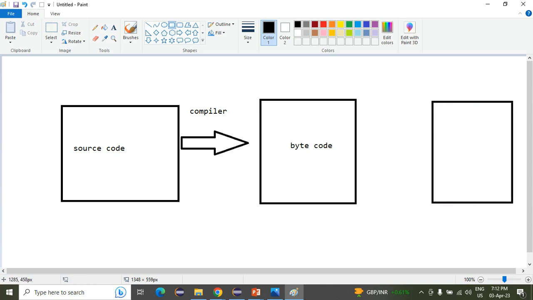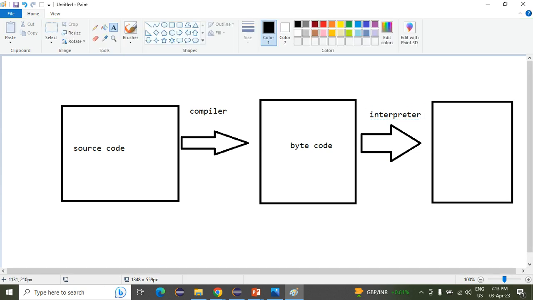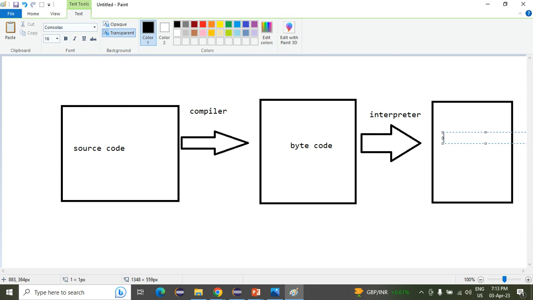Interpreter means like a translator. An interpreter is like a translator that converts the language. If I am an English guy and another one is a Telugu guy, in between, one guy is present, the translator, who will translate my English into Telugu and from Telugu to English. Like that, one thing is present here, that is the interpreter. If my spelling is wrong, please ignore that. And it will convert bytecode into the machine code.